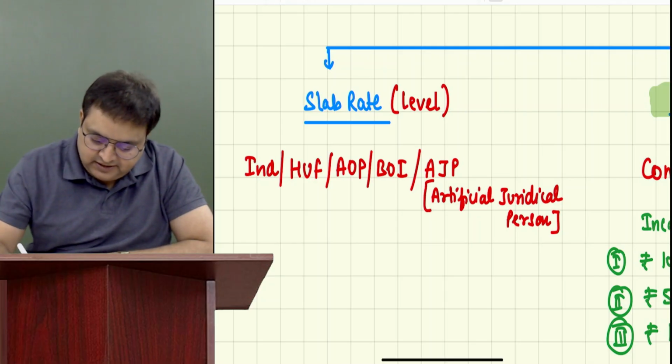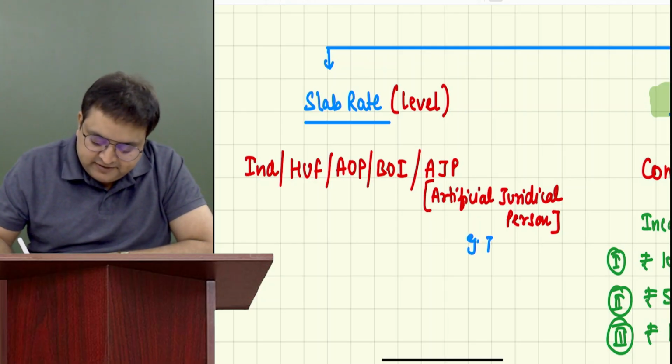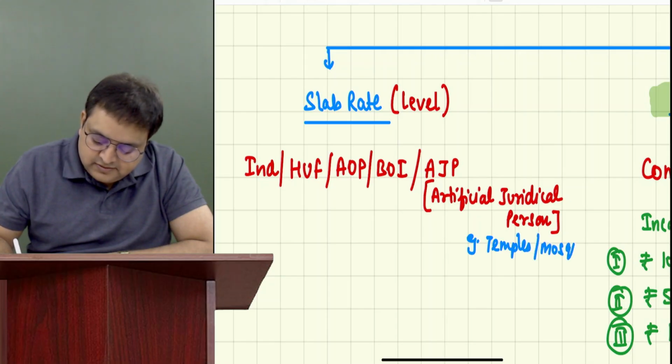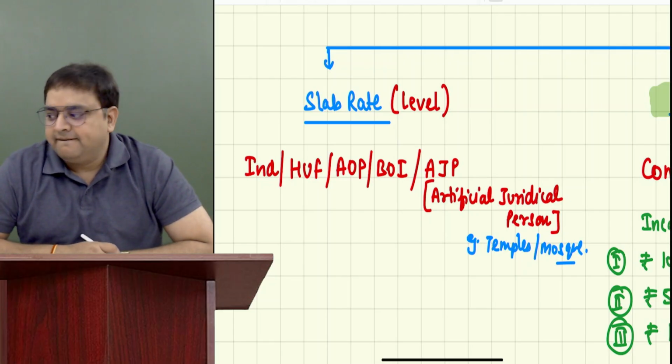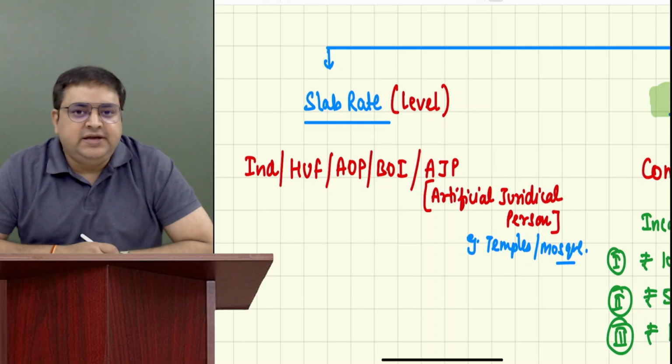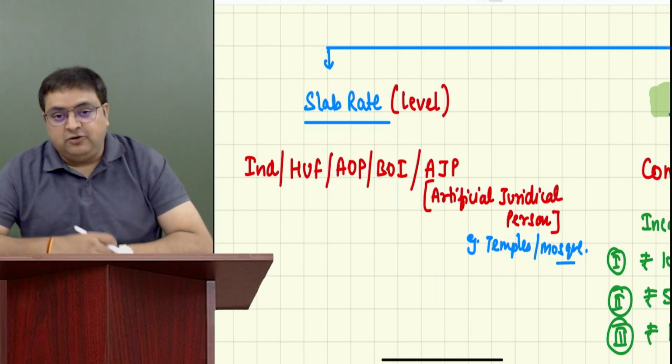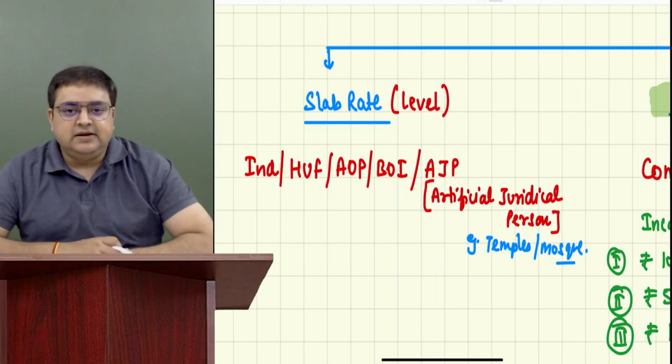Guys, these are nothing. The best examples are temples, mosques. Temples, mosques, etc. also generate income. What about Tirupati? Yes, sir. What about Shirdi Sai? What about any other temple? Do they also generate income? Yes, a very high income.